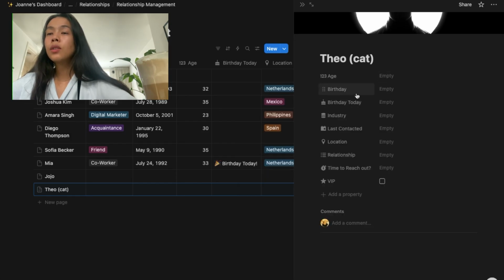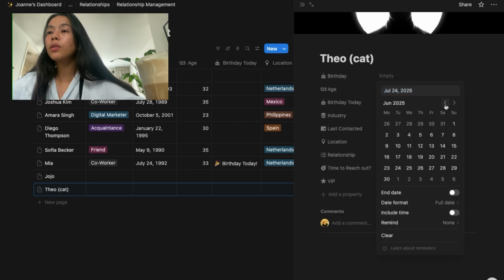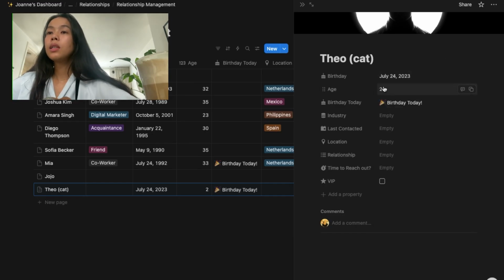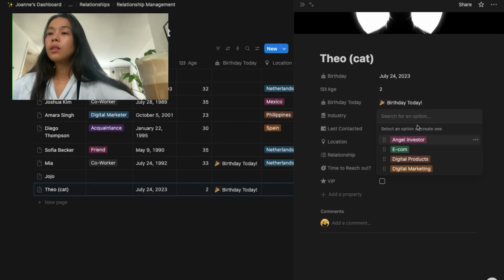Theo. And then here, this person is... So the age, we need to get the birthday first. So for example, Theo's birthday is July 2023. He is then 2 years old. Theo's birthday is today. Industry. He is just...